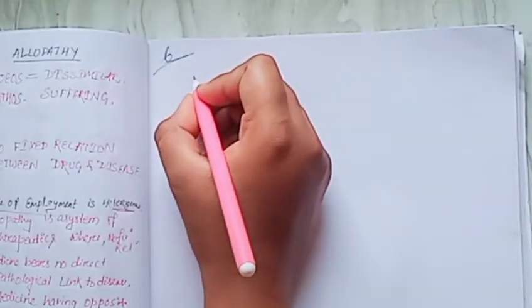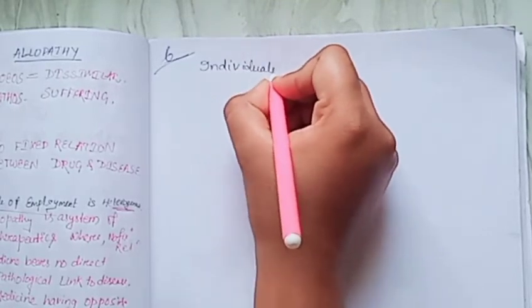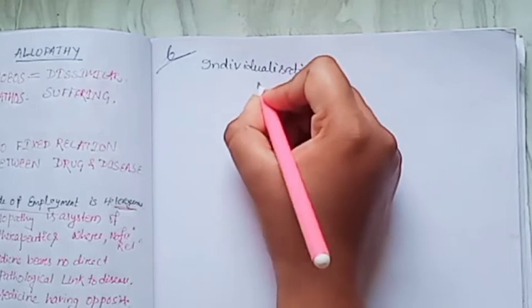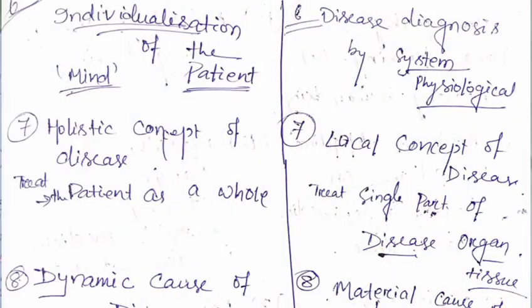The point is that homeopathy believes in individualization of the patient, whereas allopathy does not have any individual relation of disease and medicine.